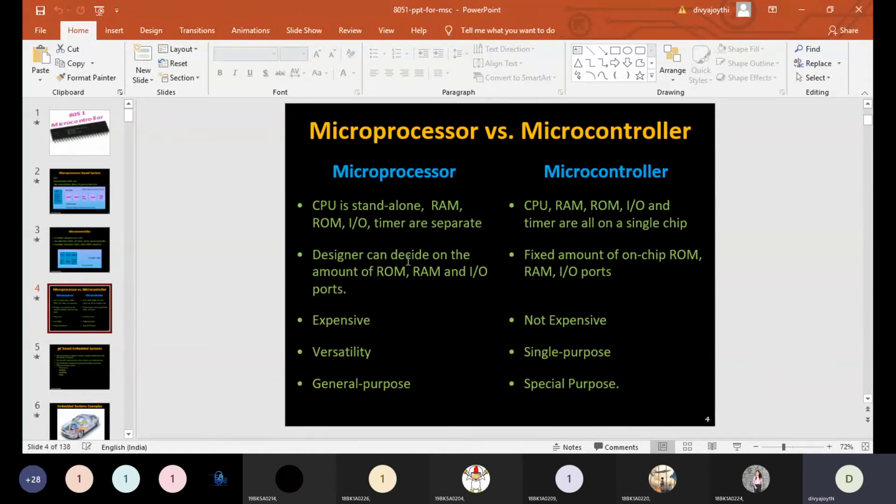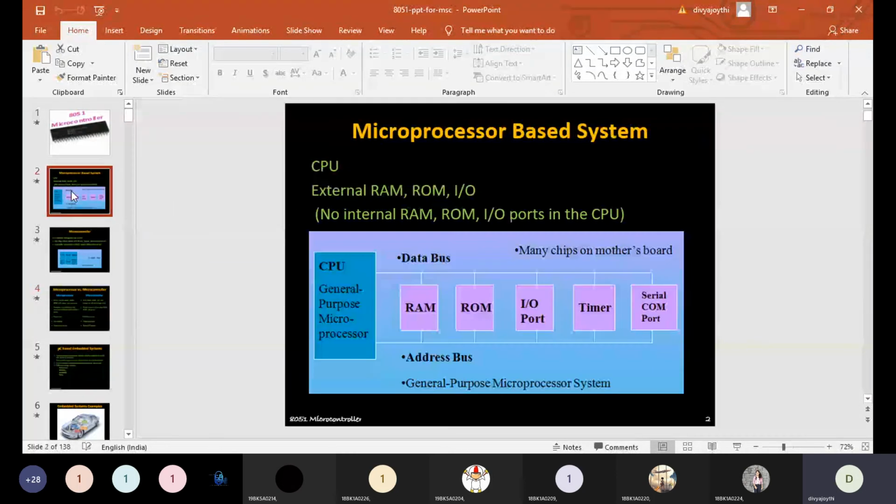Whereas a microprocessor can be used in a general way. That means a single microprocessor can be used for so many applications, whereas every microcontroller is designed only for some specific applications. It is meant only for specific applications. So these are the basic differences between the microprocessor and the microcontroller. Guys, are you clear with this?